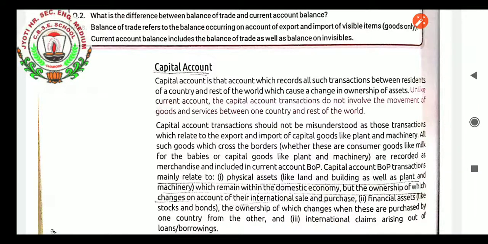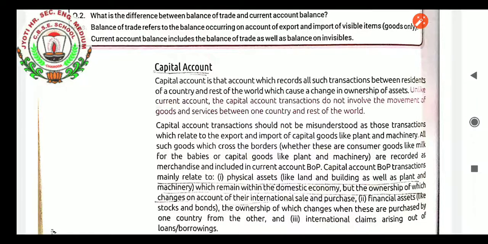The export and import transactions, once made, cannot be revoked. All such goods which cross the borders, whether consumer goods like milk for the babies or capital goods like plant and machinery, are recorded as merchandise and included in the current account balance of payment.